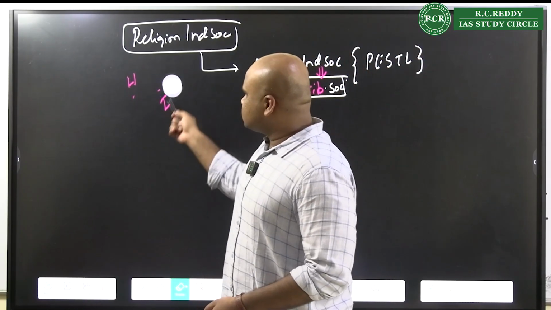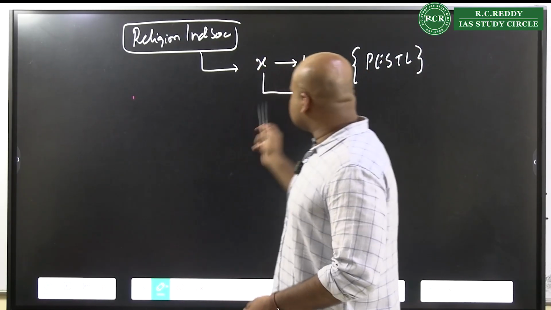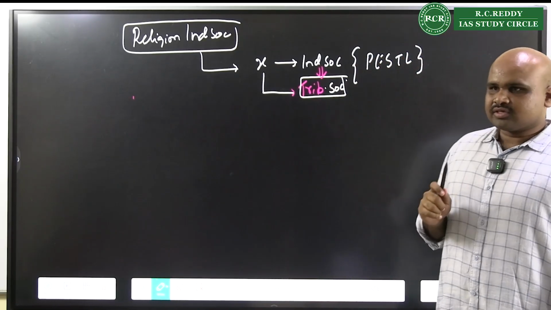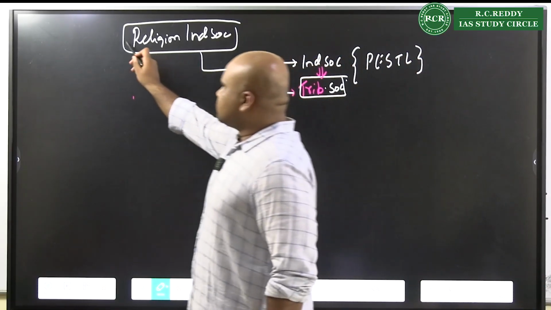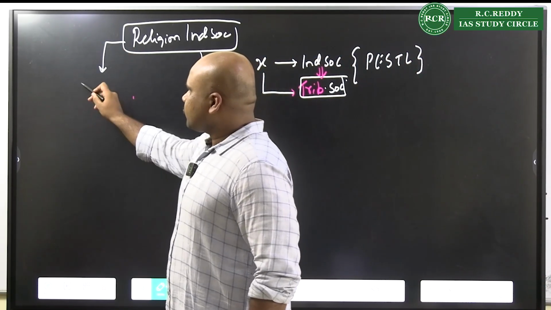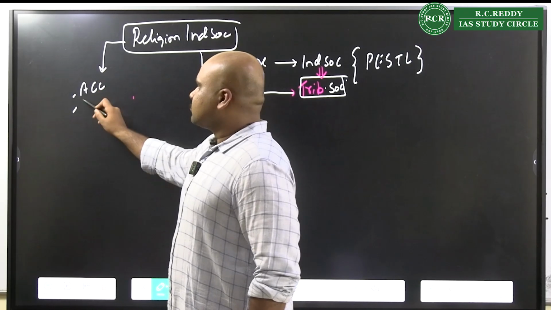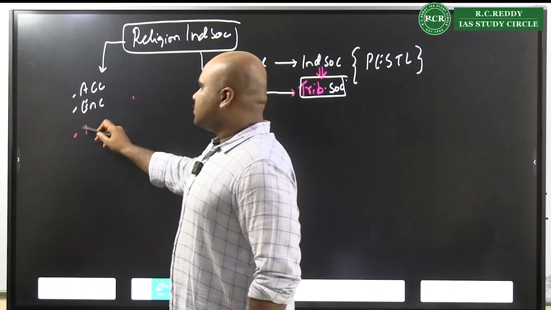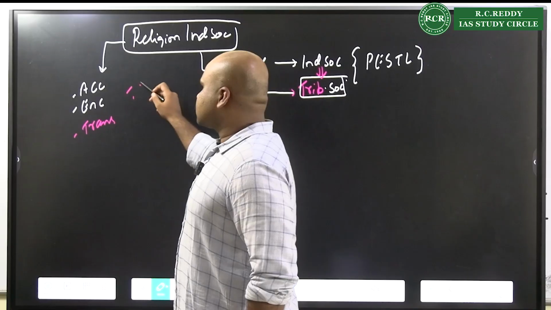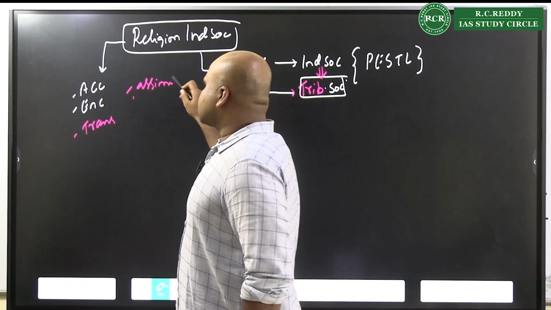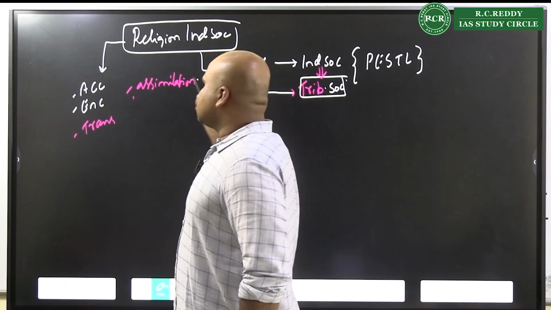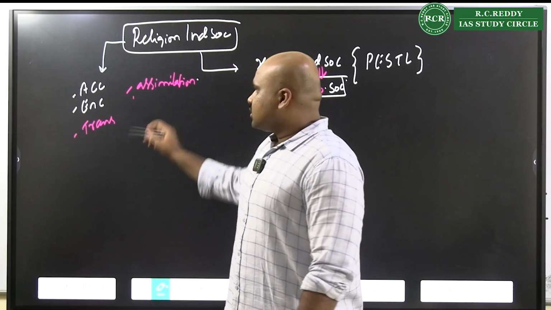I would always tell you, just focus on the staple approach and talk about the tribal societies. And always use these words like acculturation, enculturation, transculturation, assimilation. Please use these words.